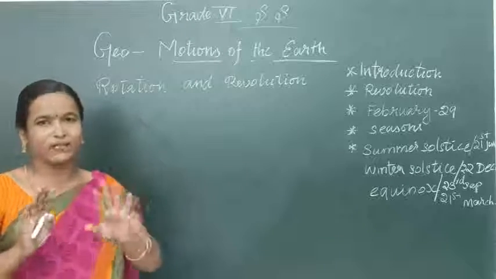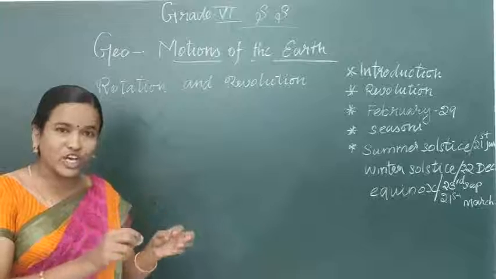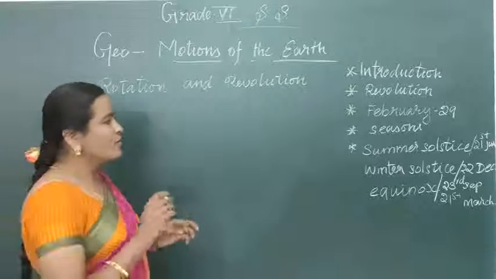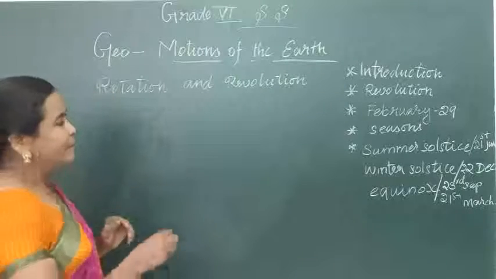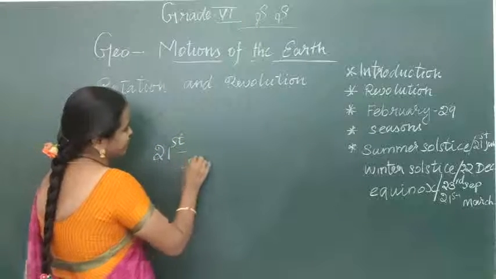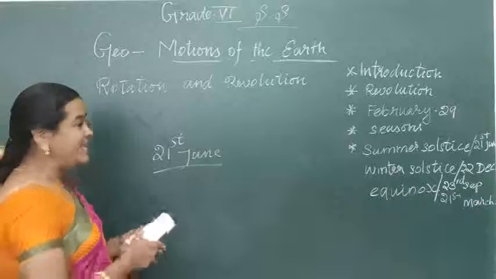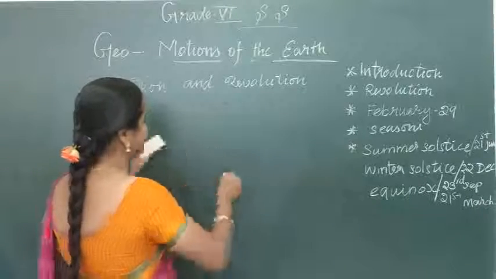That is a correct term actually: due to the change in the position of earth. So first we will see summer, 21st June. Okay children, 21st June. What happens? The earth actually, already you have learned that.